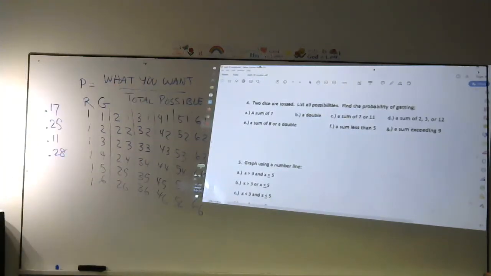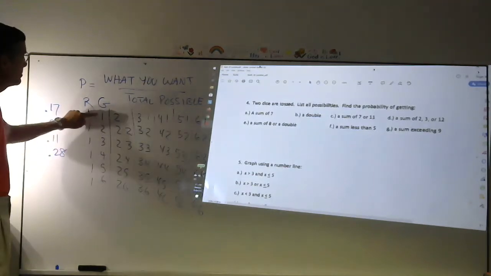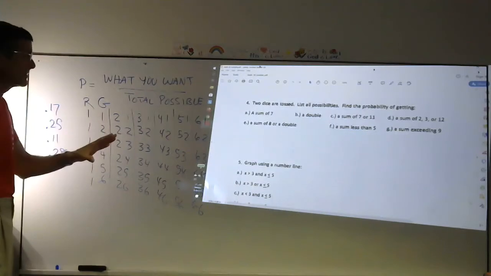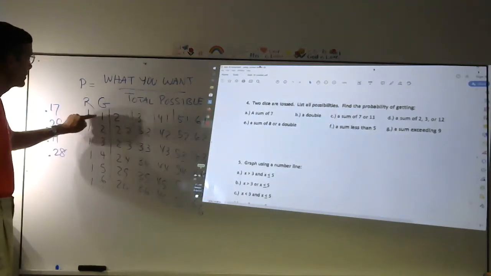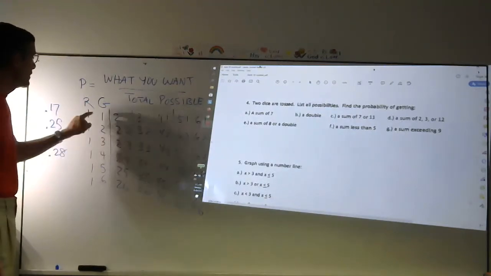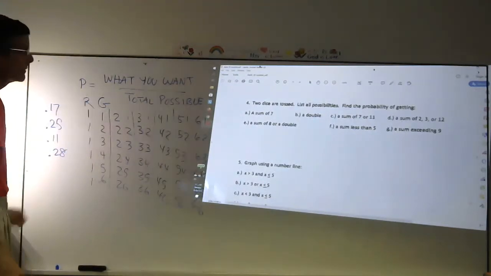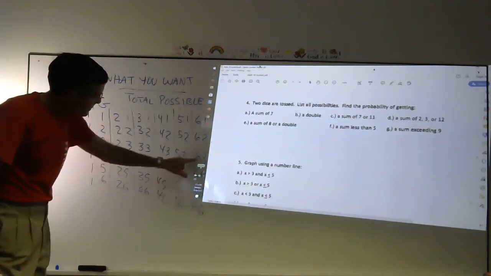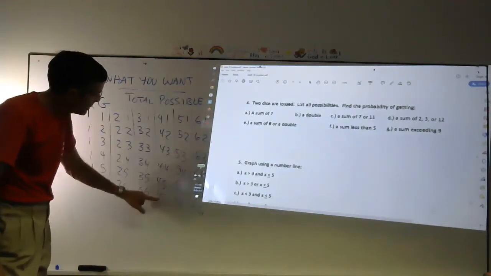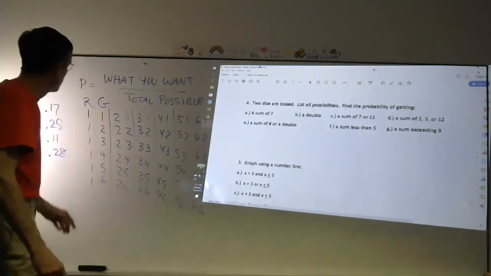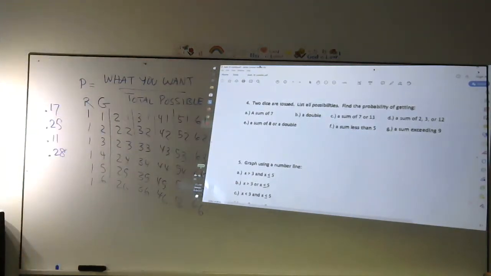What about a sum less than 5? Sum less than 5 could be 2, could be 3, could be 4, and it's got to be strictly less than 5, so it can't be 5. Either of these 2 or either of these 3 makes 1, 2, 3, 4, 5, 6 out of 36, and we're back to the 0.17. A sum bigger than 9, exceeding 9. Look at the 9s. 6 and 3, 5 and 4. The bigger ones would be 10s, 11s, and 12. So 1, 2, 3, 4, 5, 6. 6 out of 36 again is 0.17.